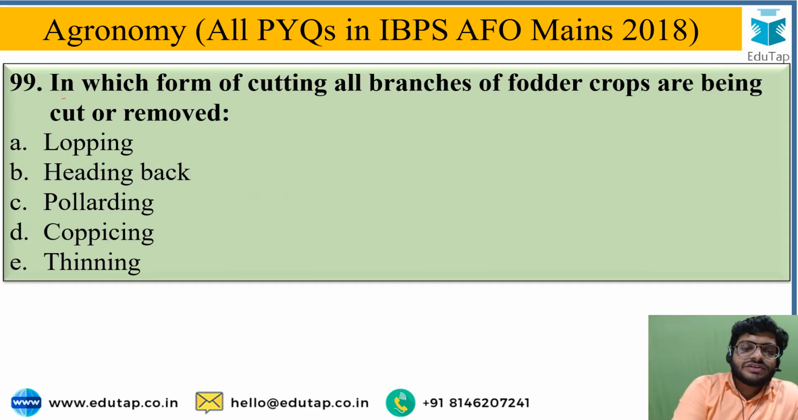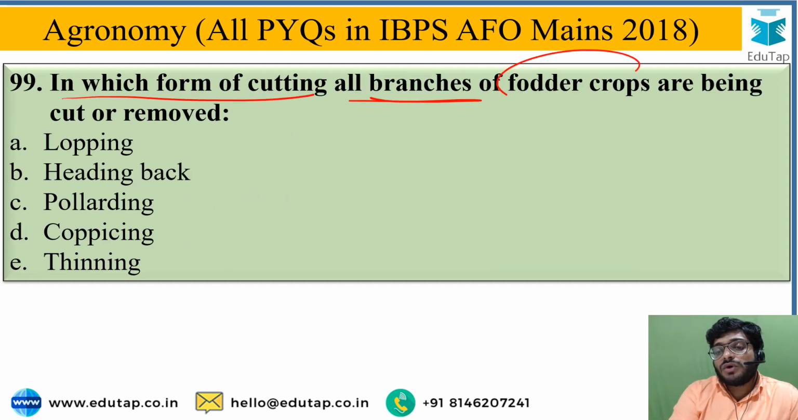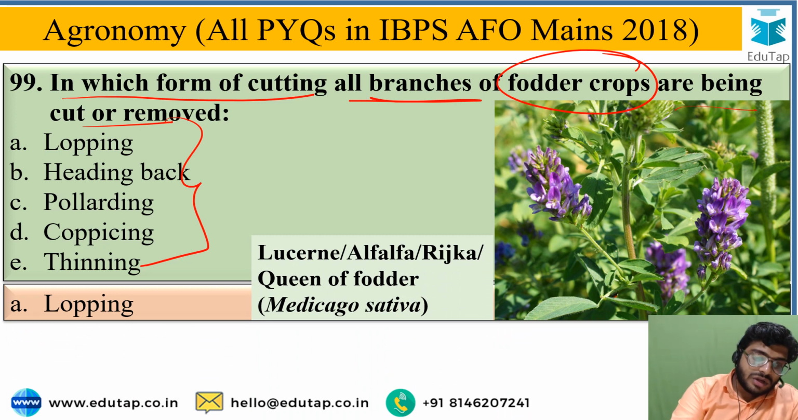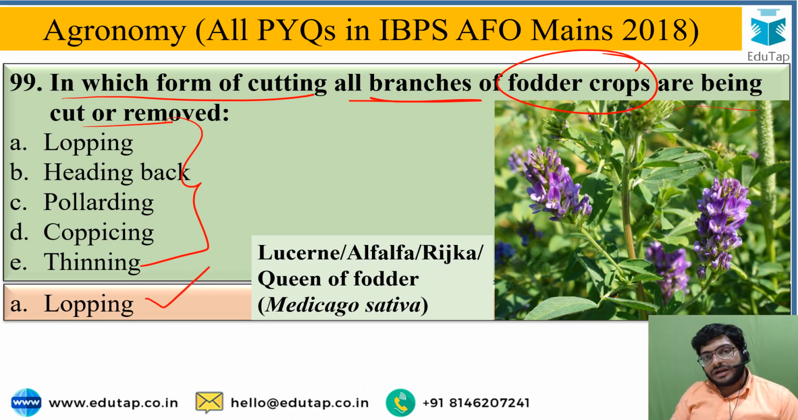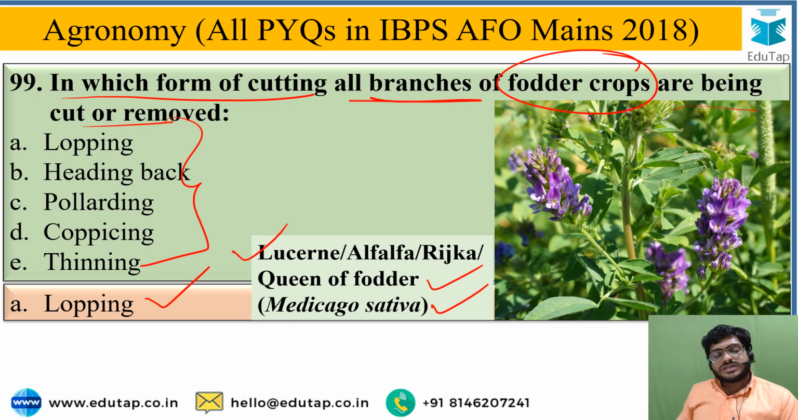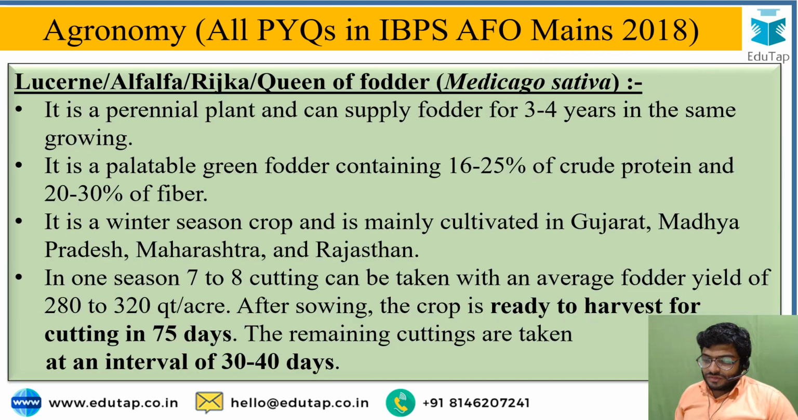Next question is, in which form of cutting are all branches of fodder crops cut or removed? From the given options, the correct answer is lopping. Lopping is the practice in fodder crops, mainly the perennial fodder crops, in which the branches of perennial fodder crops are cut. It is mostly practiced in lucerne, the queen of fodder, and the botanical name of lucerne is Medicago sativa. More information regarding lucerne as a perennial fodder crop is given here.